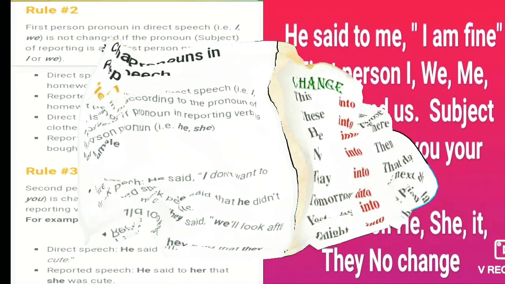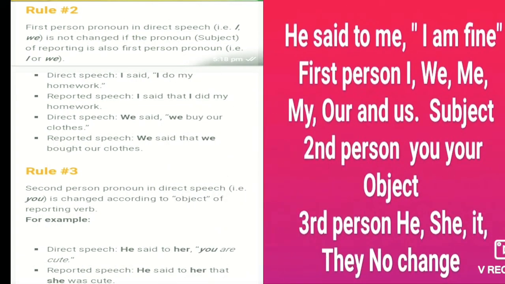The second rule is that if the reported speech and the reporting verb are both in the first person, then in the indirect speech the same word will be repeated. Just see the example: I said, "I do my homework." Here the reported speech will be: I said that I did my homework. The third rule is that if the reported speech is in the second person, then it changes according to the object.